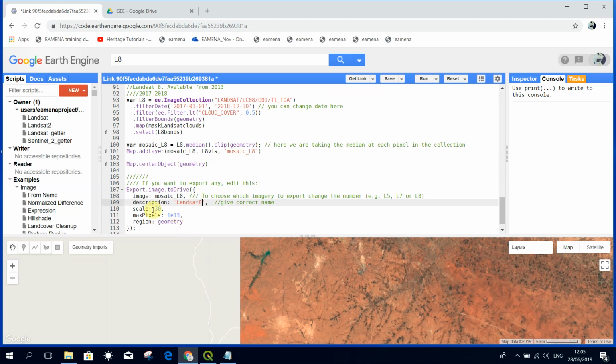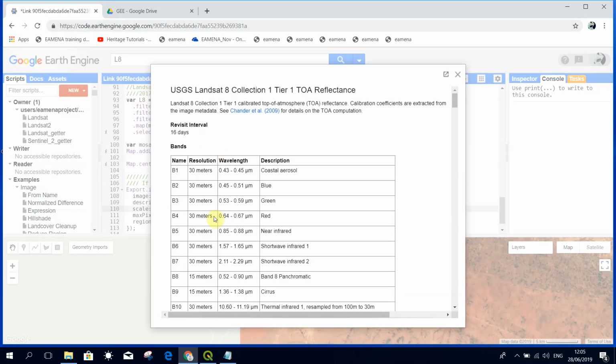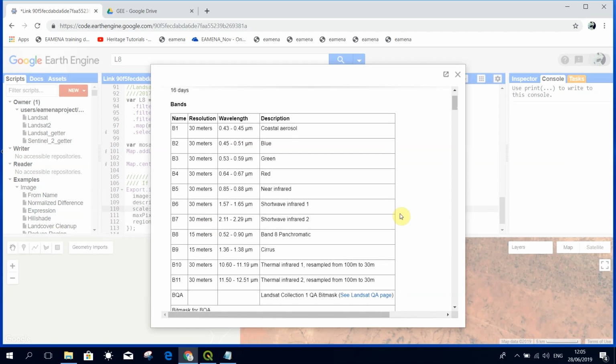Another thing to be aware of is where I've put the scale as 30. That will give us quite a high resolution image. Again, you can look at the search bar here, find out more about the resolution of the different bands and different satellites. The more recent ones will have higher resolution.